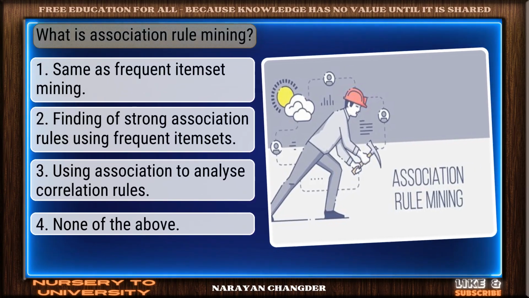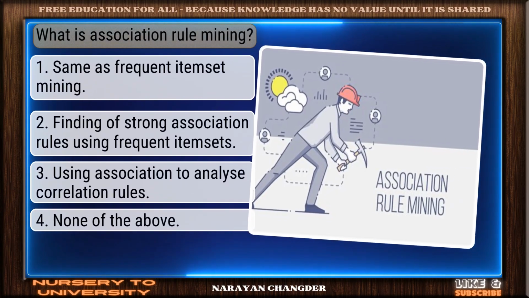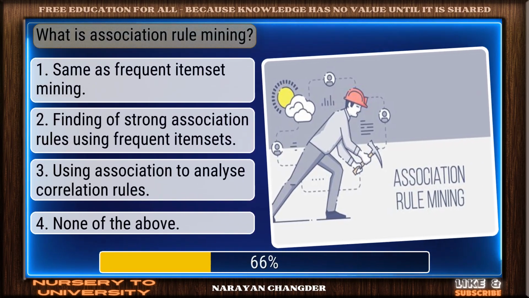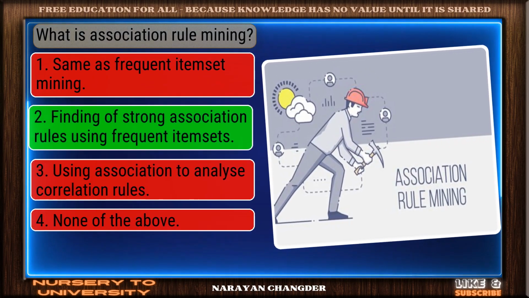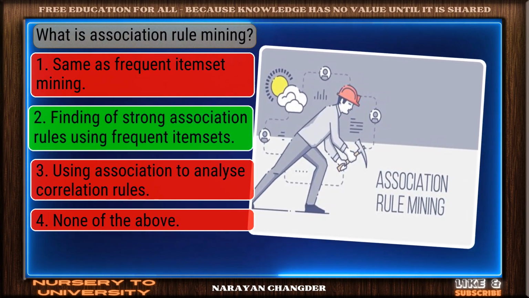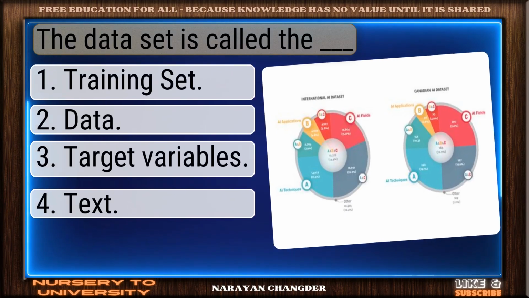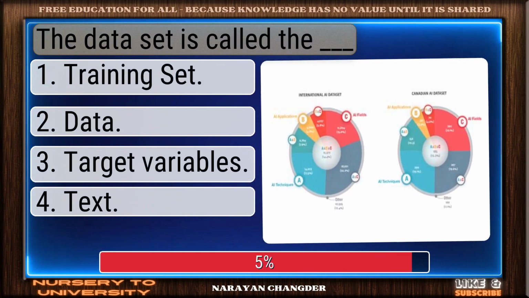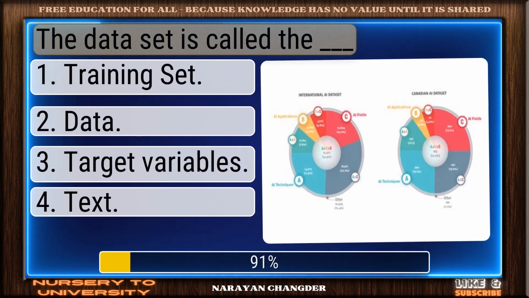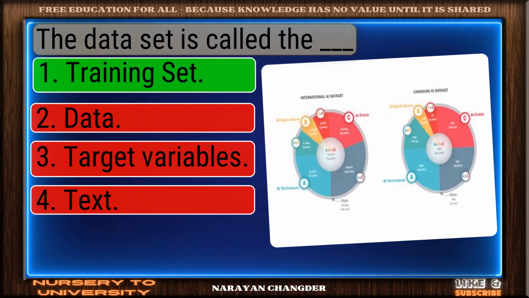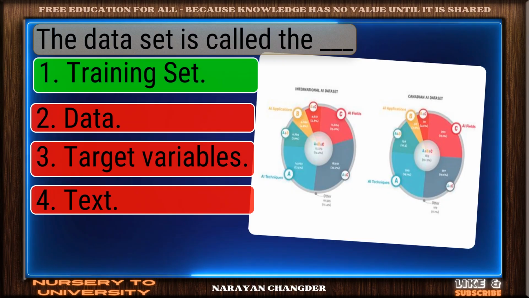Question number 23. What is association rule mining? You chose finding of strong association rules using frequent item sets. And it is correct. Question number 24. The data set is called the dash. Correct. Training set is the right answer.